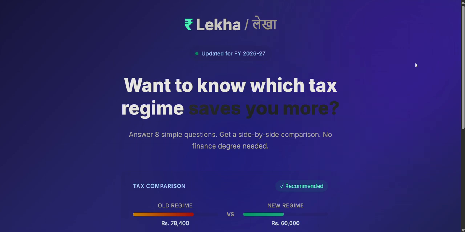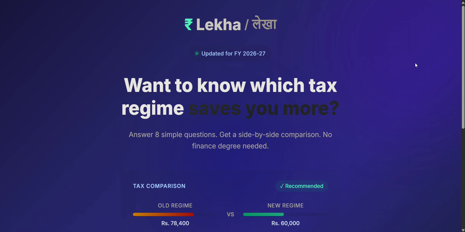Deciding between the old and new regimes in India is often a hassle, and especially for those who are in the higher income bracket with a lot of deductions, many a times it makes more sense to stick with the old regime compared to the new regime.